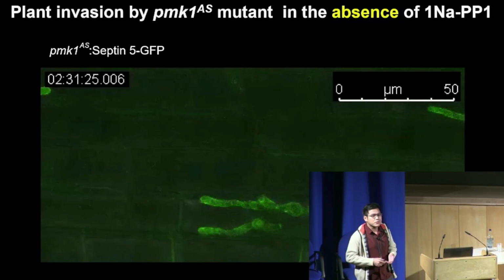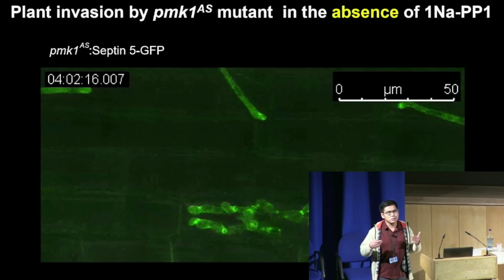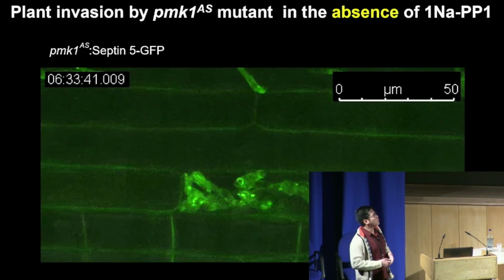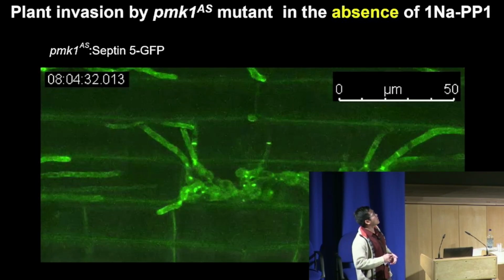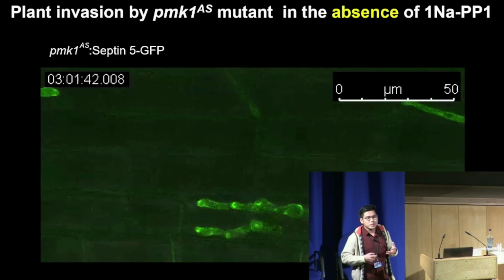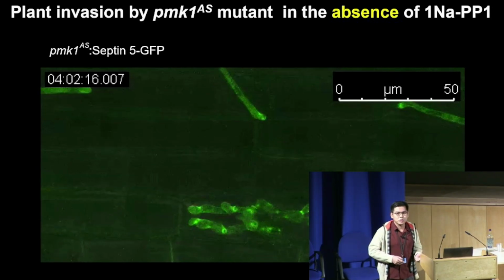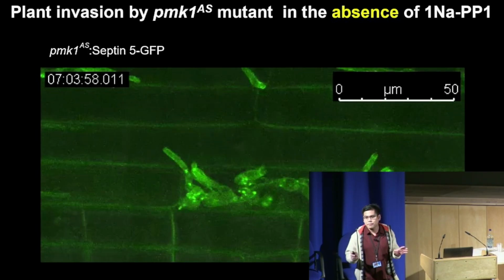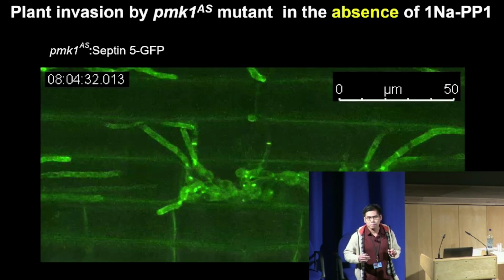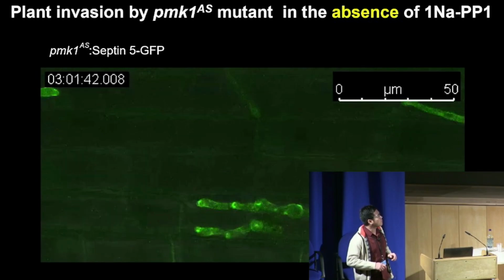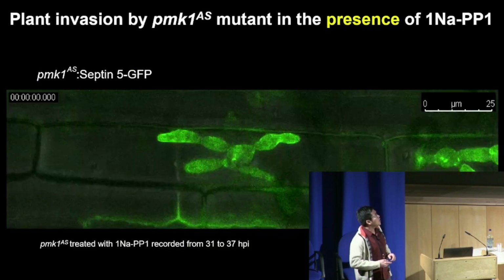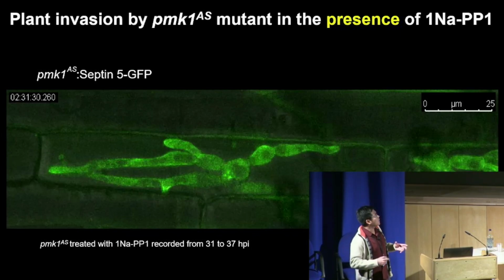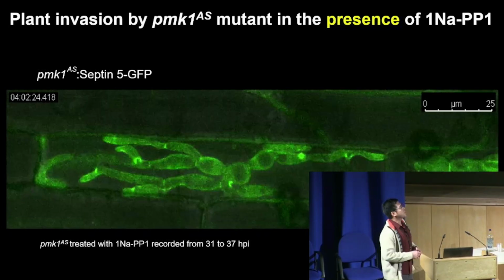So to further characterize the function of PMK1 during the invasive growth stage of the pathogen, an analog-sensitive mutant version of PMK1 was generated in the lab, and we call that PMK1-AS. This is particularly sensitive to the action of a chemical inhibitor called naphthyl-PP1. In the absence of this inhibitor, PMK1-AS acts like wild-type PMK1. You can see in here that the pathogen is happily growing inside the living host tissue. But in the presence of this chemical inhibitor, PMK1 function is arrested, and therefore the pathogen is unable to move from one cell to another cell.